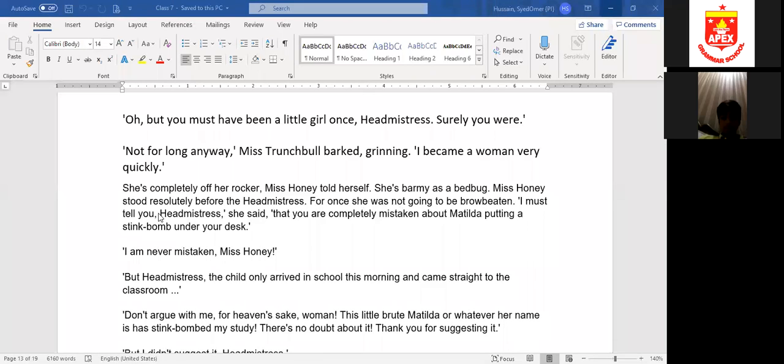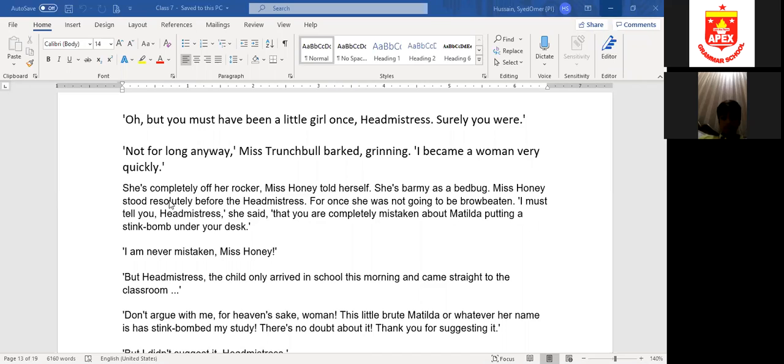Miss Honey stood resolutely. Resolutely means firmly. Firmly means in a determined manner. She wanted to convince Miss Trunchbull that Matilda was a genius and she should be promoted to higher classes. Otherwise, you would be wasting her time. But the headmistress was not paying any attention to what Miss Honey was saying.